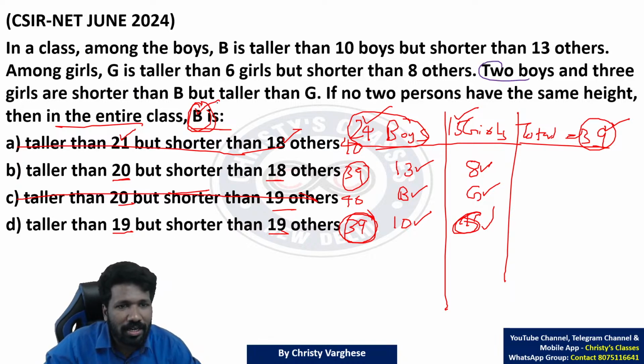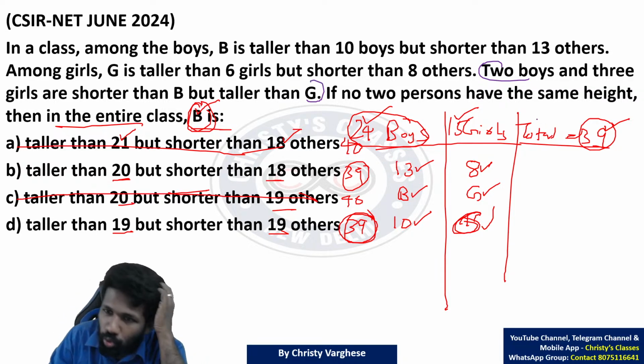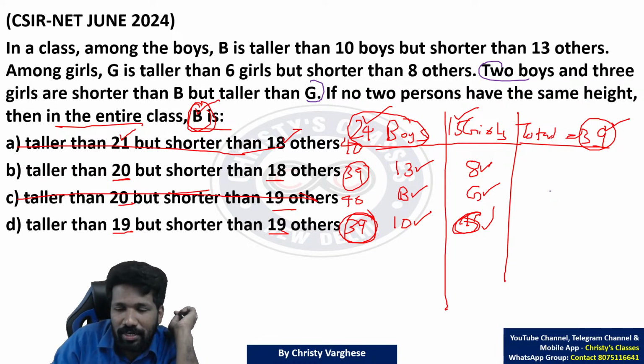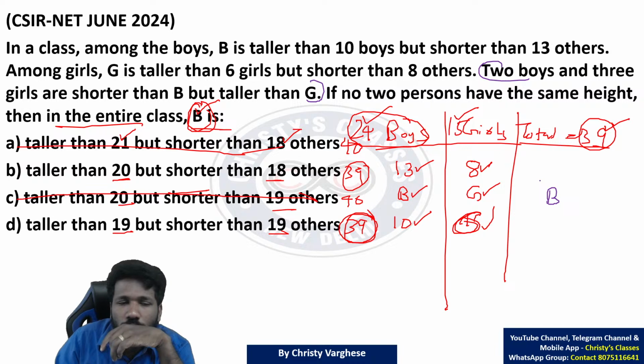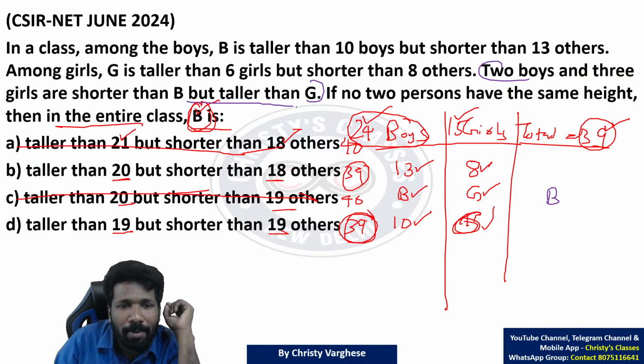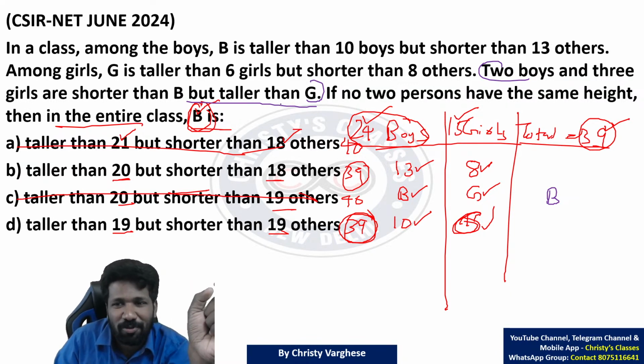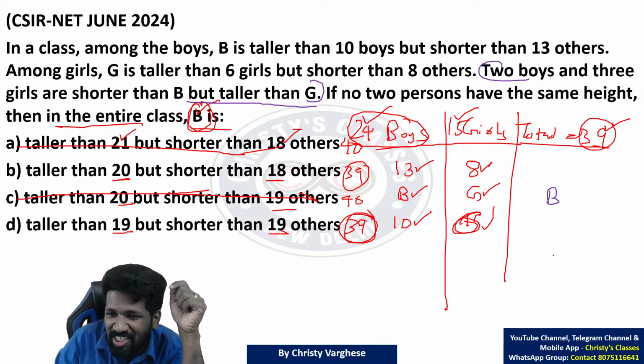2 boys and 3 girls are shorter than B, but taller than G. 2 boys and 3 girls are shorter than B. So, if you consider B, 2 boys and 3 girls are below B. You have to read the sentence fully. 2 boys and 3 girls are shorter than B, but taller than G. Read it together, otherwise there will be confusion. It means between B and G, how many people are there?